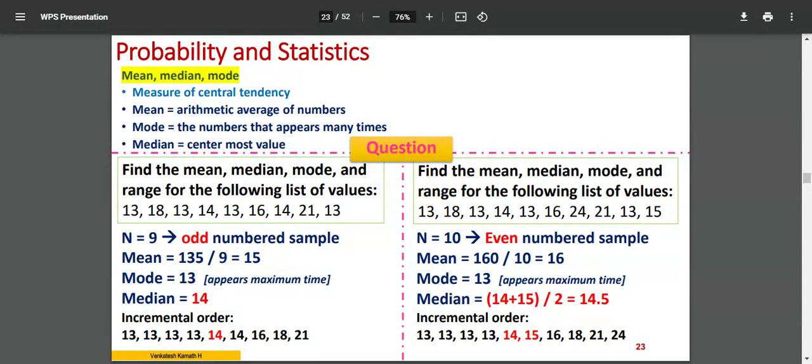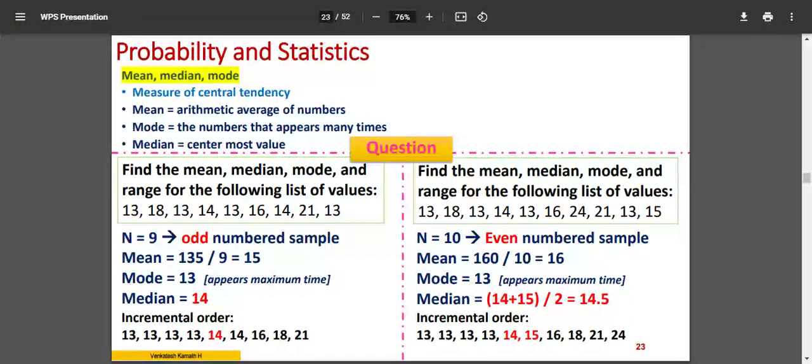Quartile means it is here in between 14 and 13. 14 will be the end value and 13 will be the first value. In between this position, somewhere here, the third position comes. This is quartile 1. The median itself is quartile 2. Quartile 3 is over here. It's a position. If you consider the entire thing as 100 positions, which value is exactly at the 25th percentile? That's quartile 1.